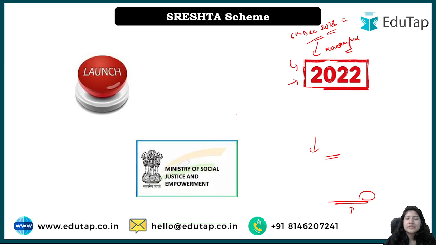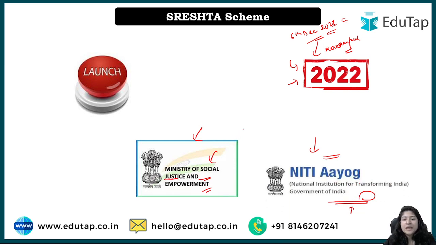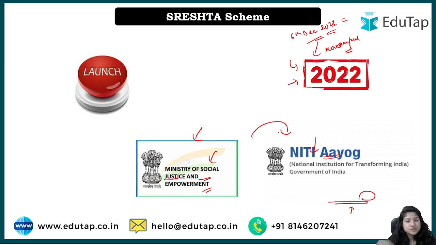Launch यहाँ पे मिनिस्ट्री कौन सी आपकी, मिनिस्ट्री ऑफ सोशल जस्टिस एंड एम्पावरमेंट, because by promoting the meritorious SC students we will provide social justice, right? The aim of the government is to provide social justice and empowerment of the SC population of the country. Okay, and so this is about the scheme which will take care of, right?